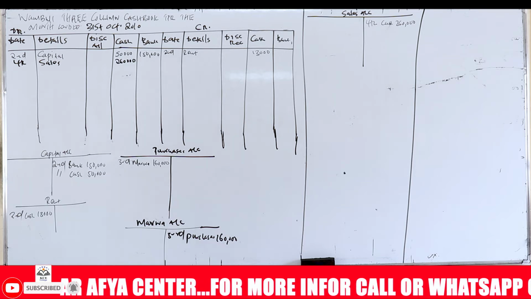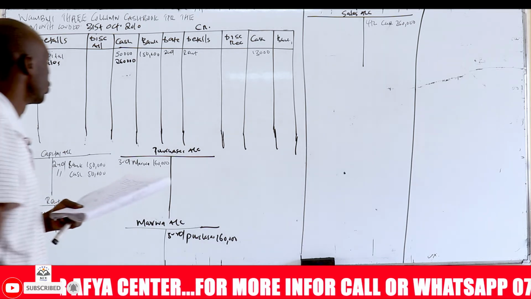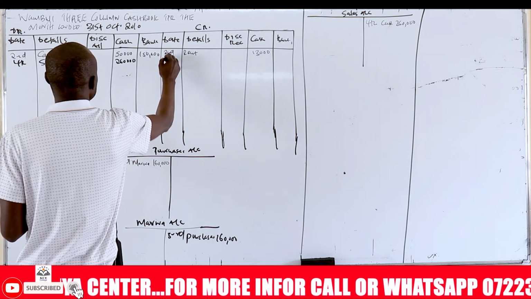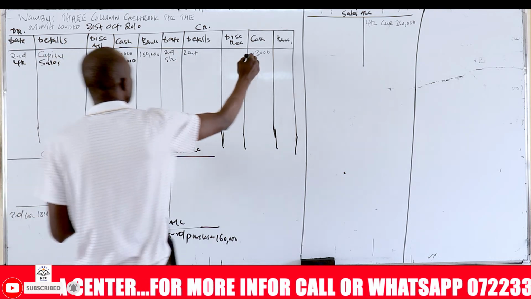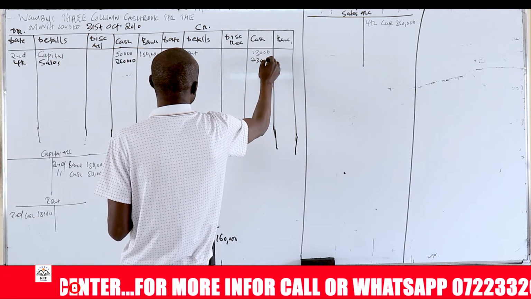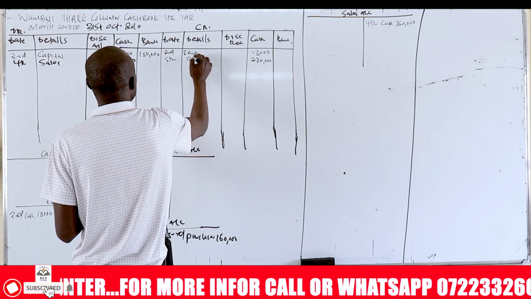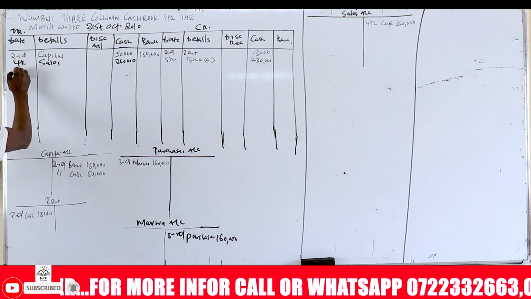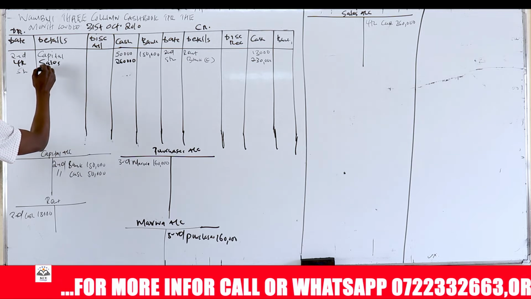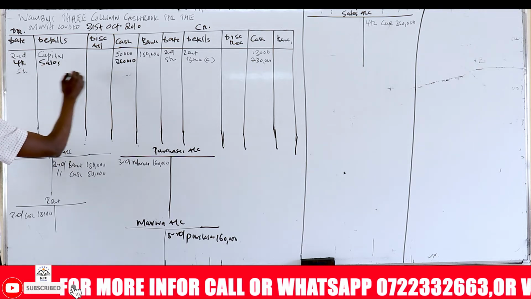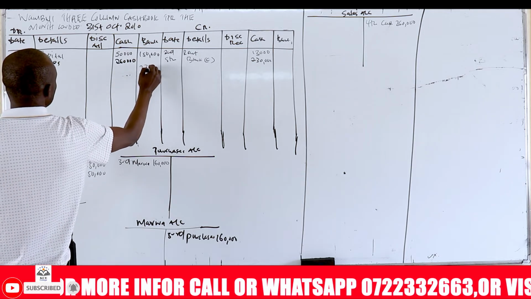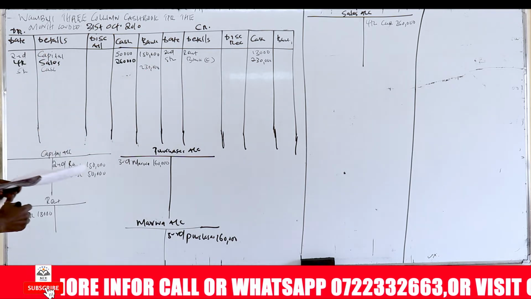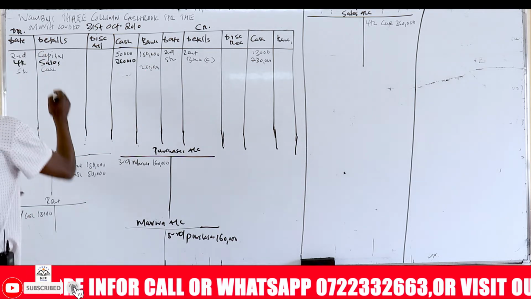And then on fifth, banked 230,000. So you write here fifth, banked. Banked means cash lost 230,000 to who? To bank. That is a contra entry. And then you come here and write fifth, bank gained 230,000 here. From who? From cash. This is a contra entry.